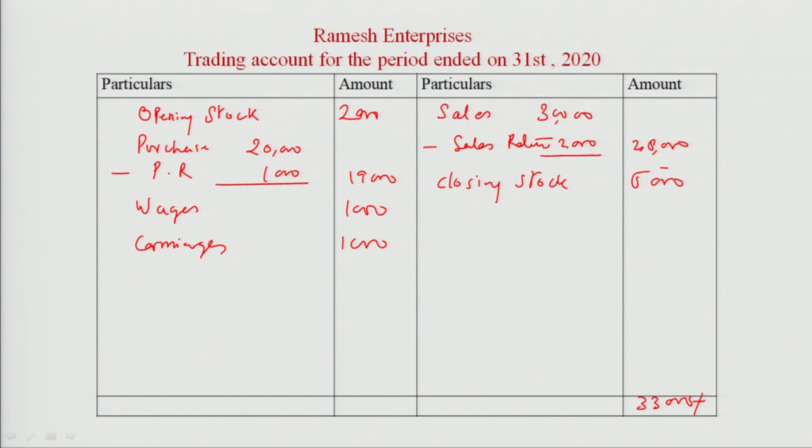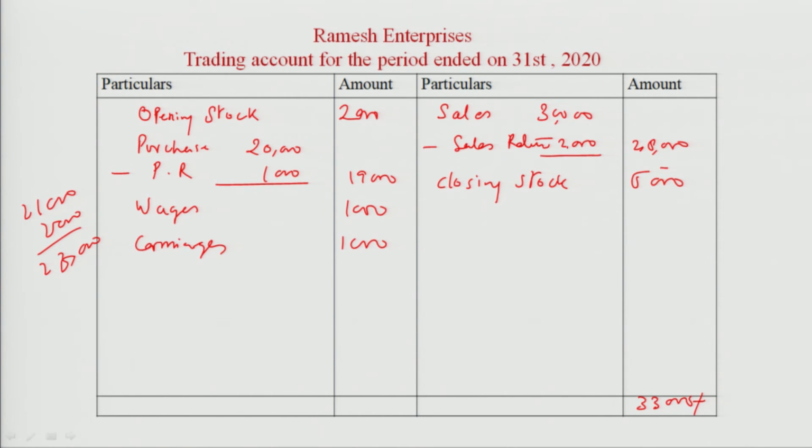Add this side: 2,000 plus 19,000, 21,000, plus 2,000 more, 23,000. 23,000 is less than 33,000.